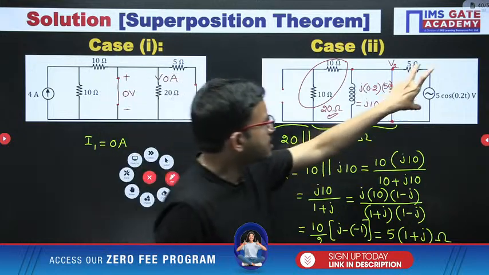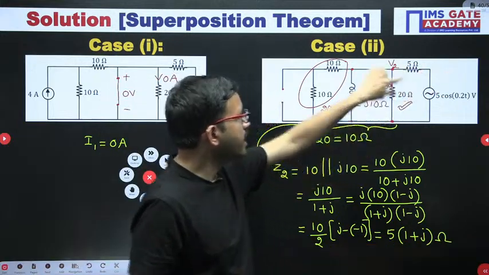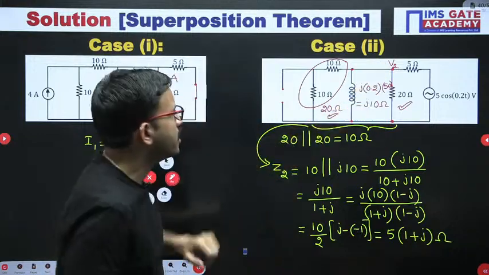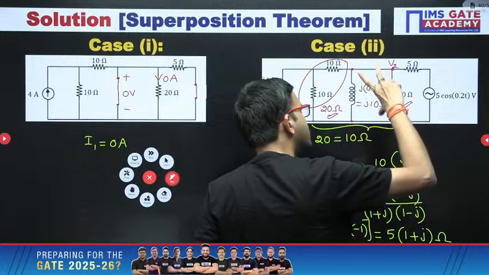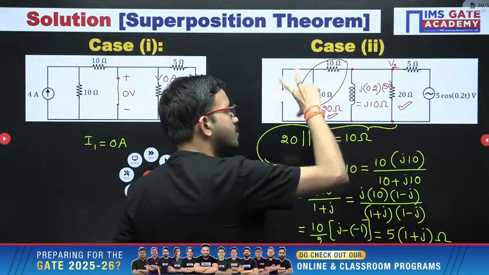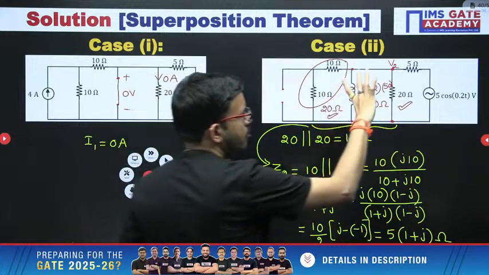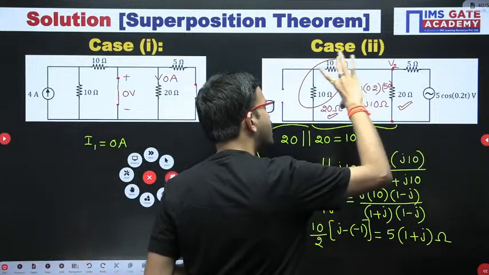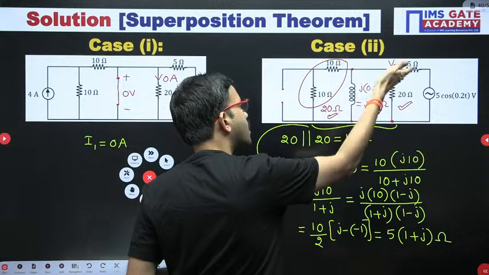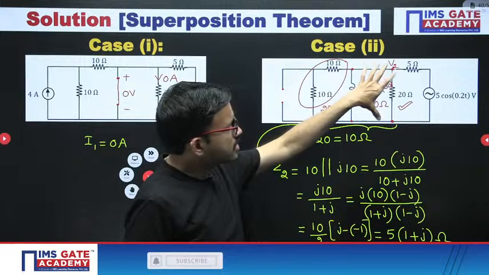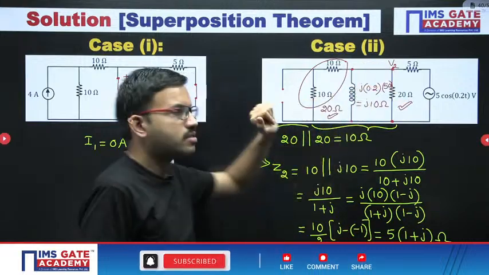Now you can see the supply voltage, here one resistor and here one impedance. You can apply the voltage division rule in order to find this voltage. See, here voltage means you can consider with respect to this resistor, or with respect to this, or even with respect to the equivalent. I hope all of you got the clarity. In order to find the voltage across this one, you can easily apply the voltage division rule.